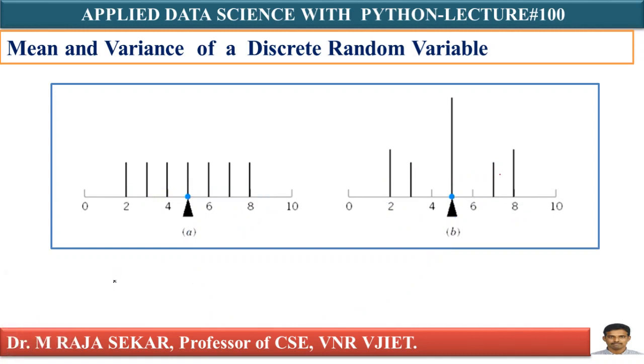The probability distributions illustrated in part A and part B differ even though they have equal means and equal variances. The shapes of the distributions are different. Just see, they are not the same distributions. This is something like this, but this is not like this. They have different shapes of distributions.